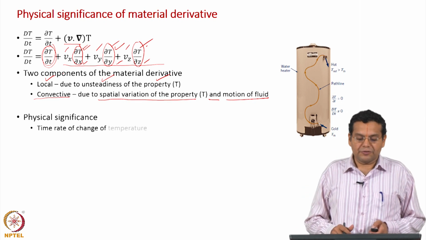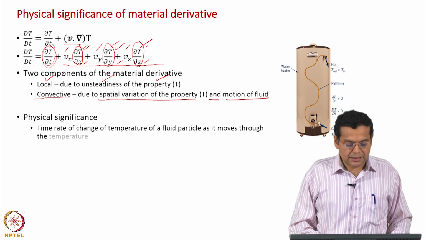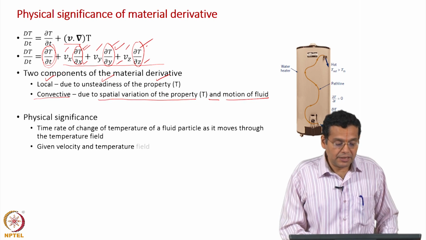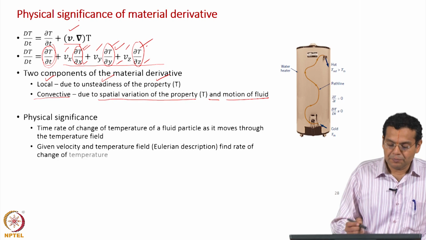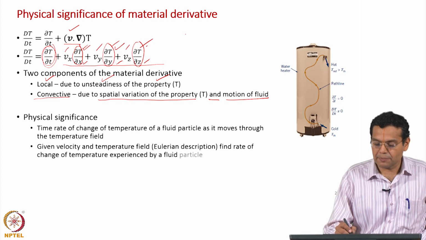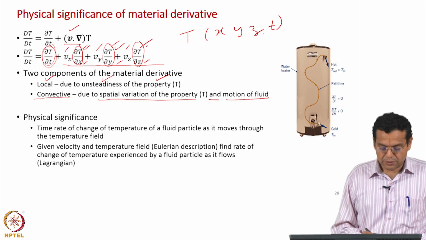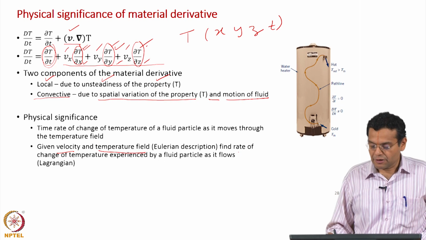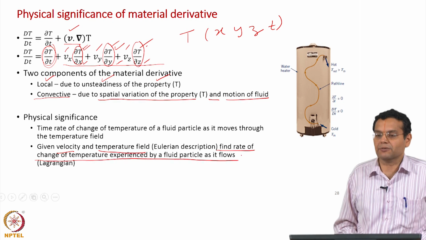So, time rate of change of temperature of a fluid particle as it moves through the temperature field. And given velocity and temperature field, what is required? You require the velocity, you require the temperature field. Okay. What is the temperature field? T as a function of x, y, z and time of course. Okay. So, given velocity and temperature field, Euler description, you can find out the rate of change of temperature experienced by a fluid particle as it flows, the Lagrangian description.